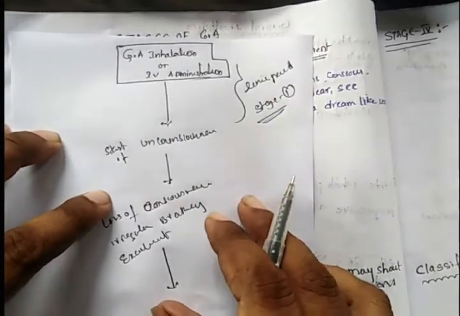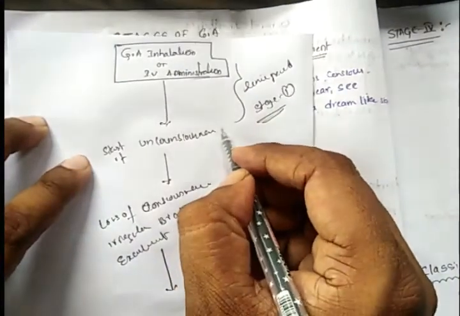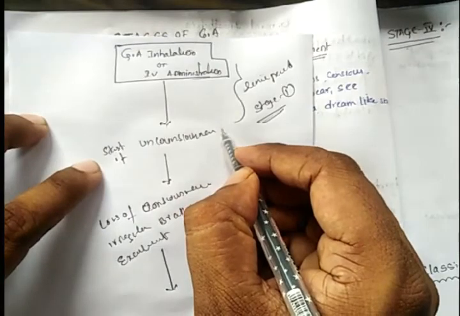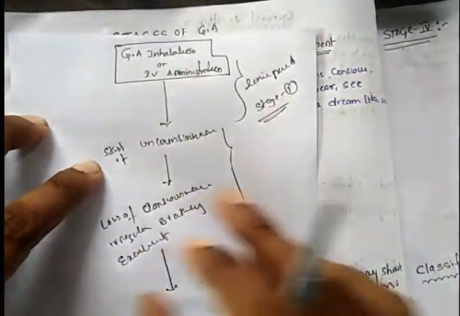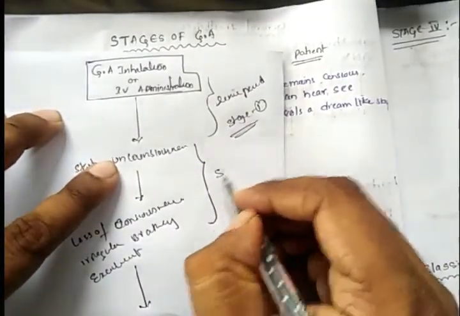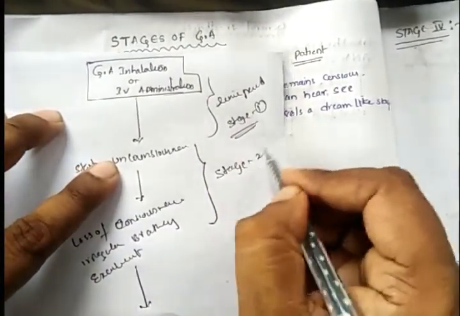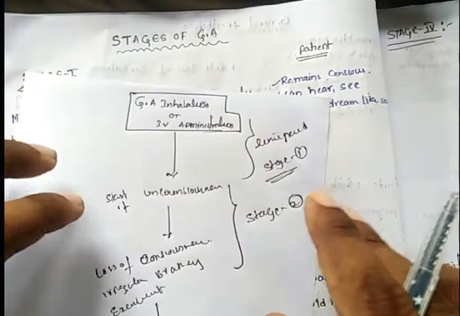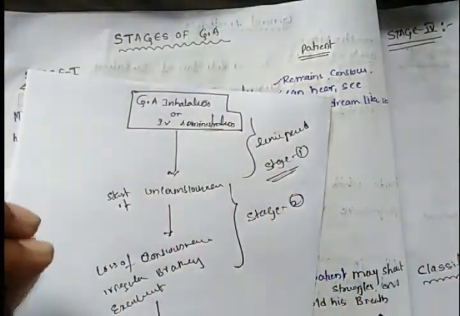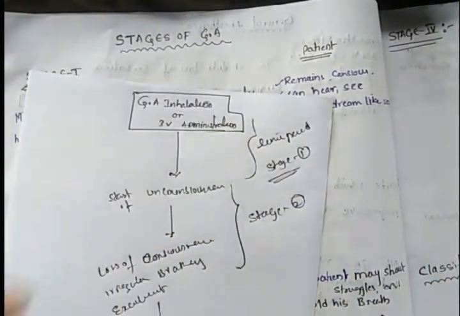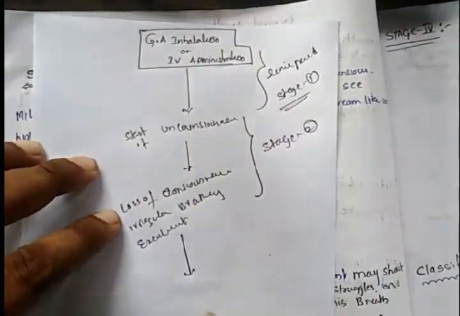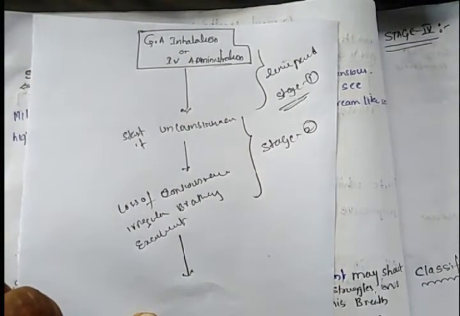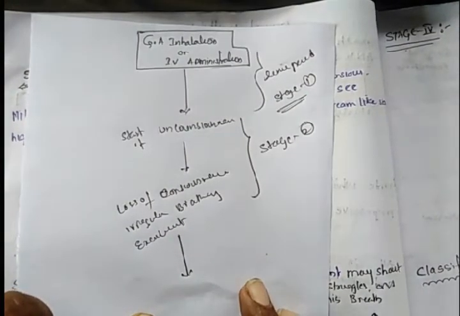This time period taken from the start of unconsciousness to loss of consciousness, associated with irregular breathing and excitement, is called stage 2.